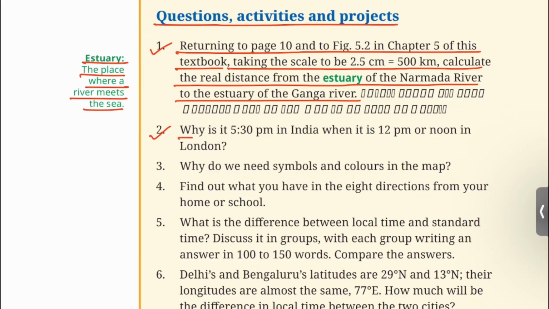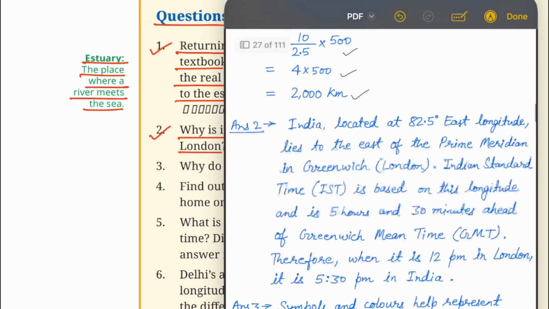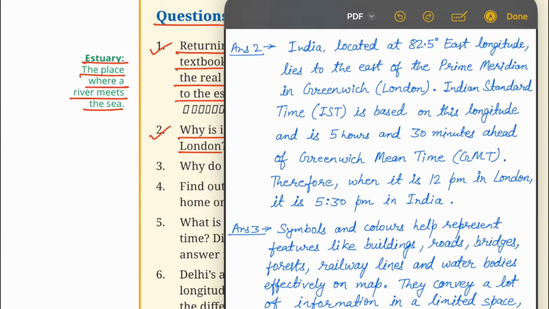2. Why it is 5:30 p.m. in India when it is 12 p.m. or noon in London. You can write the answer like this.